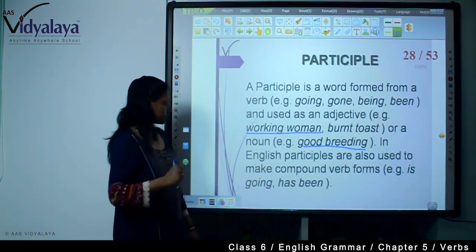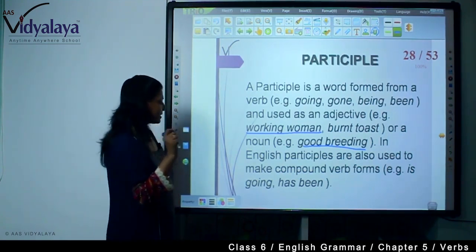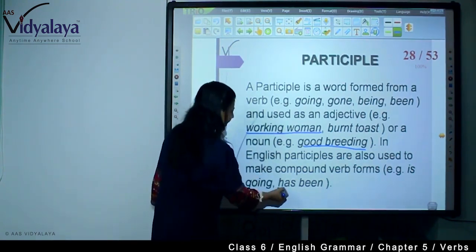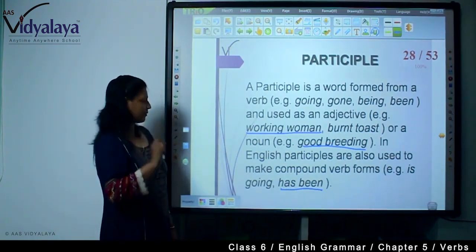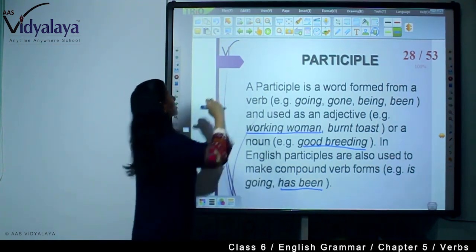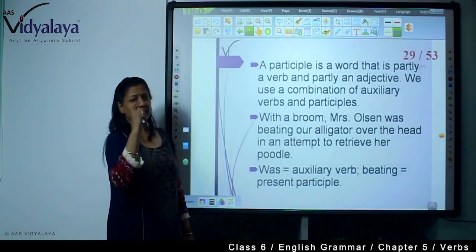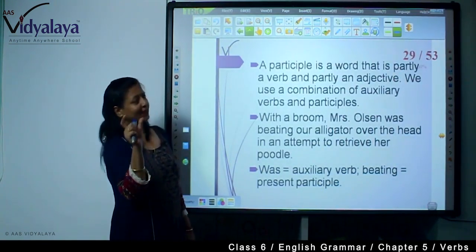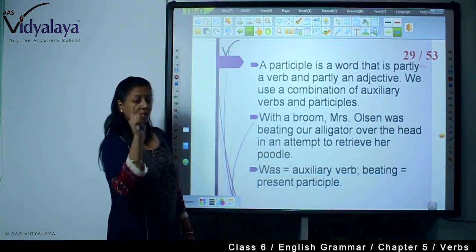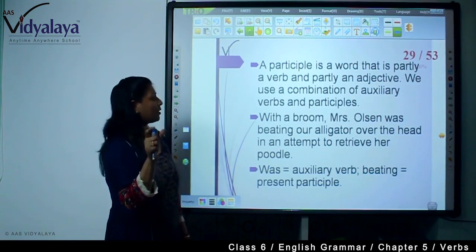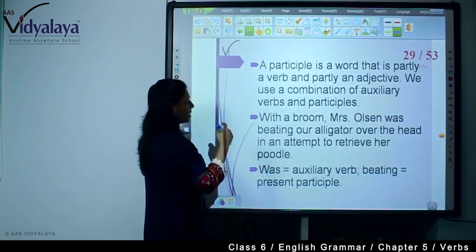So, in English we use participle to make compound verb forms, and that is going, has been going. So, in this way we are using participle also. Now, a participle is a word that is partly verb and partly an adjective. So, we use a combination of auxiliary verb, that is helping verb, to make the participle.